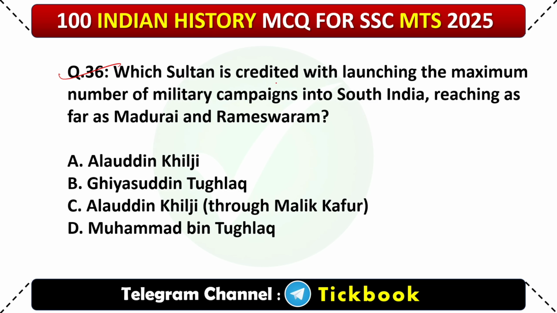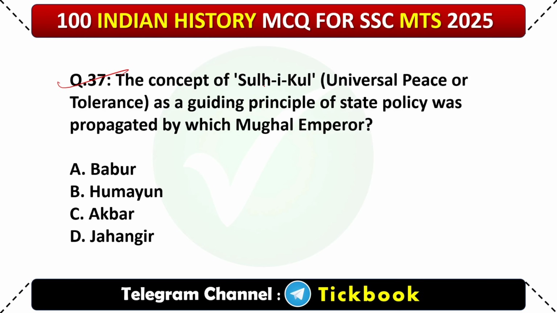36. Which Sultan is credited with launching the maximum number of military campaigns into South India, reaching as far as Madurai and Rameshwaram? Option number C, Alauddin Khilji. Through Malik Kafur. 37. The concept of Sulh-i-Kul, universal peace or tolerance, as a guiding principle of state policy was propagated by which Mughal emperor?